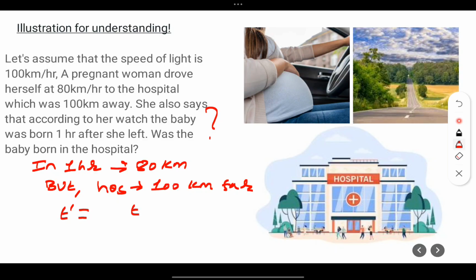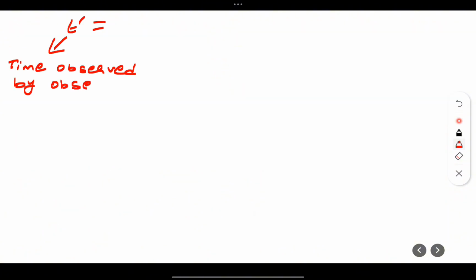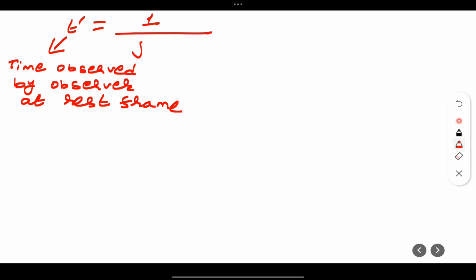t dash is equal to t divided by root over 1 minus v square by c square. Now consider the observer at rest frame. What is the value of t? Time according to her watch is 1 hour. Her speed is 80, and the speed of light is 100, so 1 minus v square by c square.